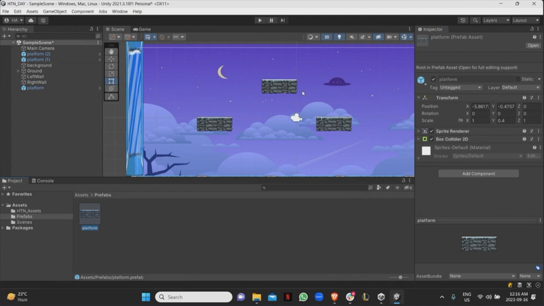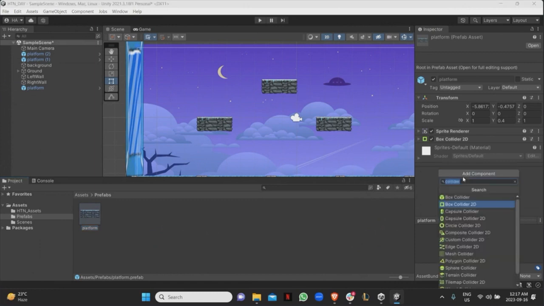So if I want to create 100 different walls or 100 different obstacles, I create a prefab of one and I plug it in, and then I realize, well, I wanted to add another component to it. I don't have to visit all 100 and add that component in there separately. I can just go to the main prefab, add the component there, and it's automatically done to the rest, right?